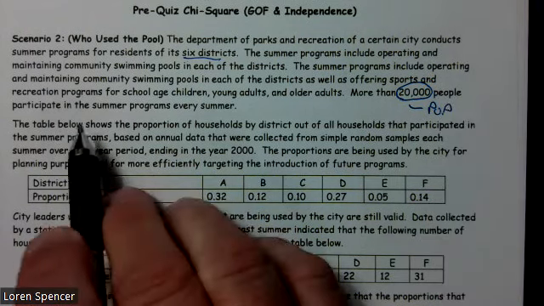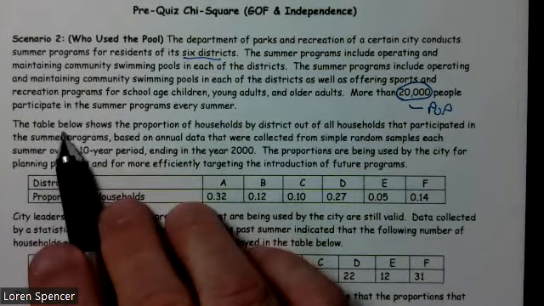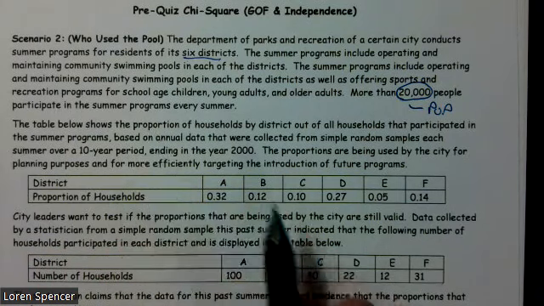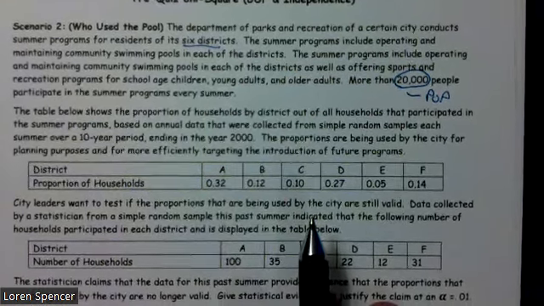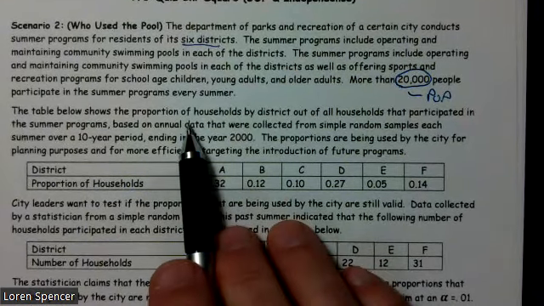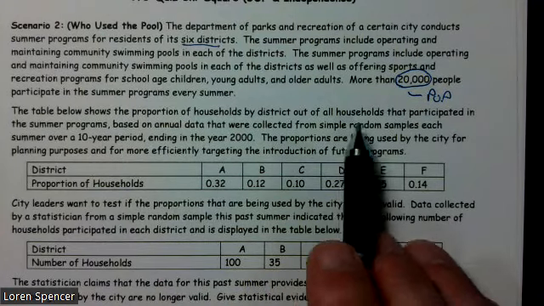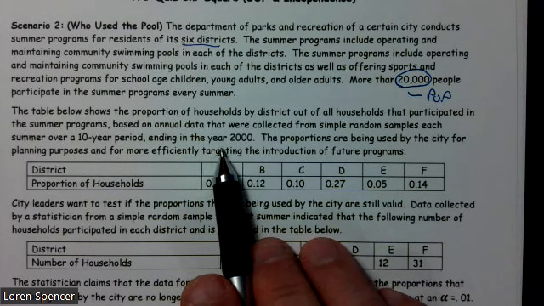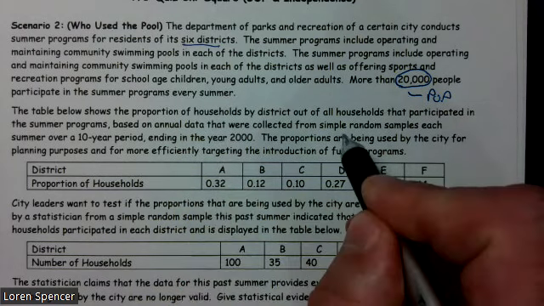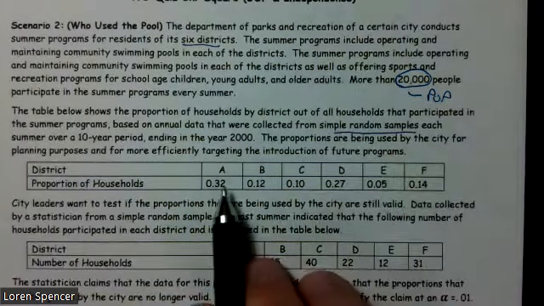That's the usage there. The table below shows the proportion of households by district out of all households that participated in summer programs, based on annual data that were collected from simple random samples each summer over a 10-year period ending in year 2000. So we got several random samples down here.